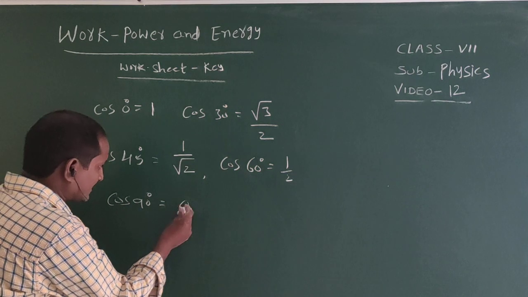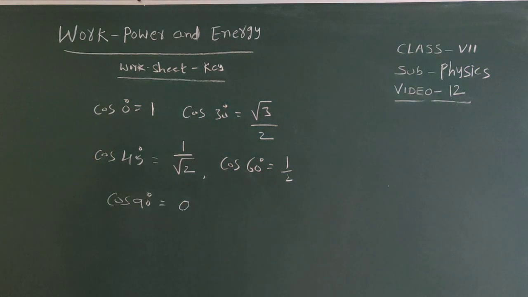Only cos values. To find the work done, we require only cos values. So here remember these values: cos 0 degrees equals 1, cos 30 equals root 3 by 2, cos 45 equals 1 by root 2, cos 60 equals 1 by 2, and cos 90 equals 0.